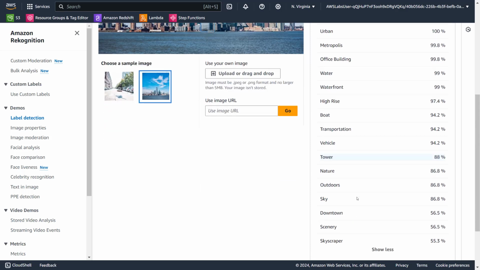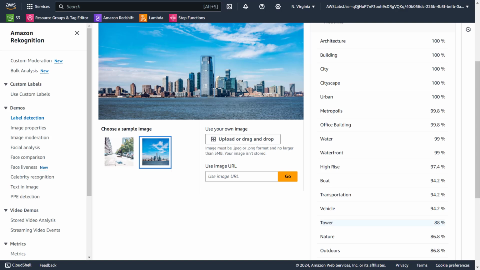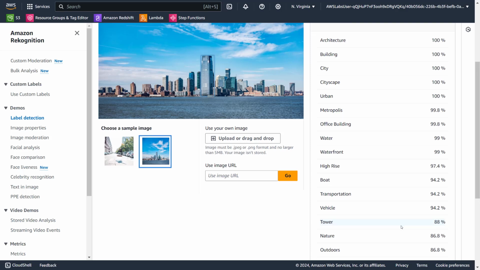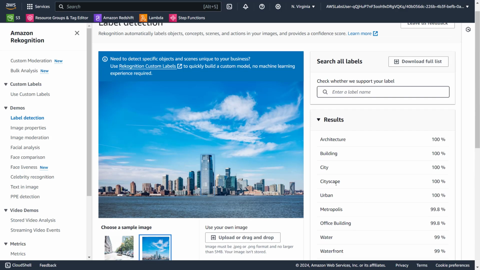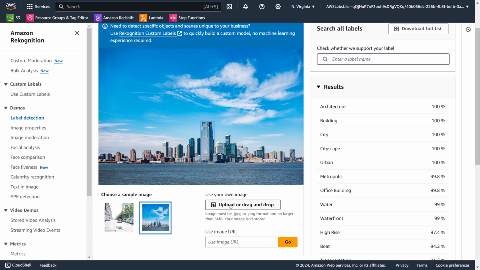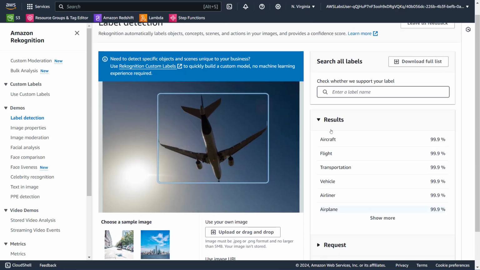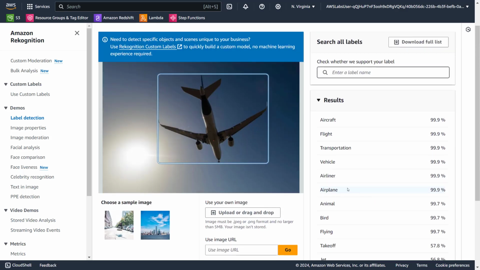Tower, okay. Nature, I don't see any nature. Where is that? Is it calling this nature? Okay, scenery, fine. Yeah, we get the idea. Now let's go ahead and upload our image. Okay, here I uploaded it. As soon as I uploaded it, you can see aircraft, flight, transportation, airplane, airliner, bird.